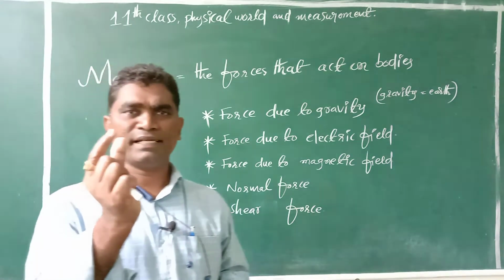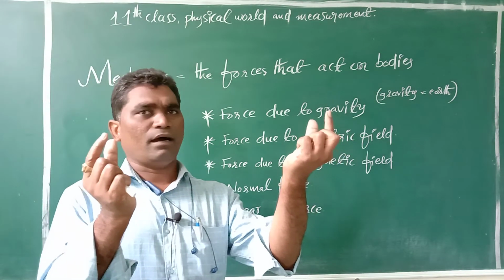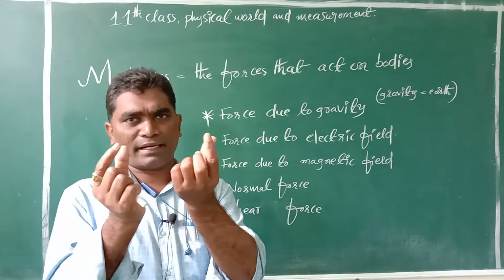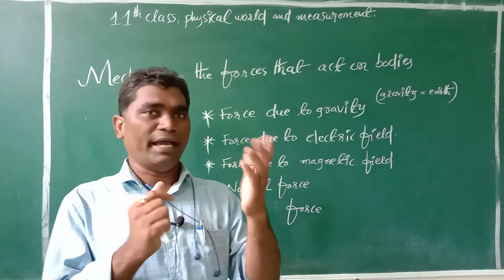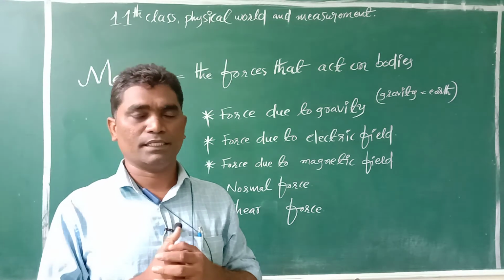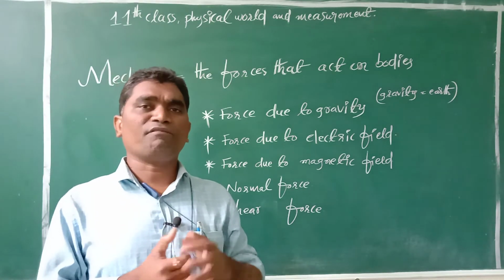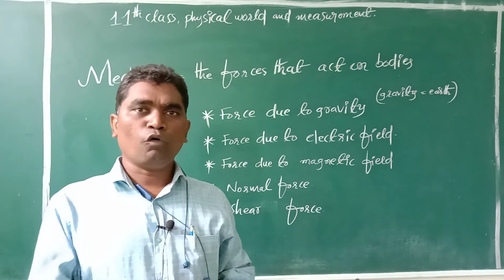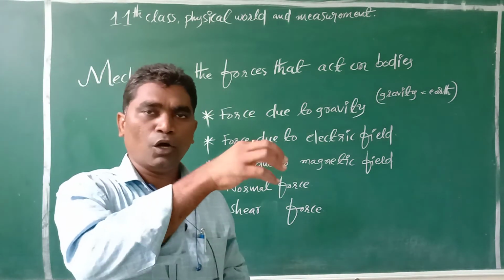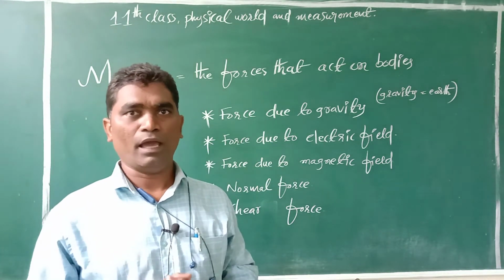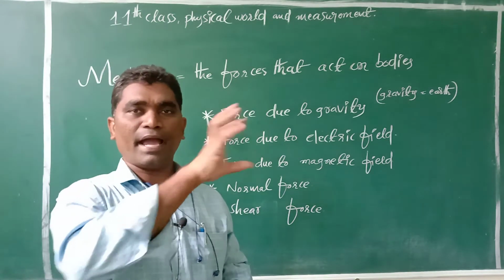Students, you take one magnet and you take one iron rod near to the magnet. What happens? The magnet attracts the iron rod, the iron piece. From this you can understand that the magnet is applying some force on the iron rod to pull it.